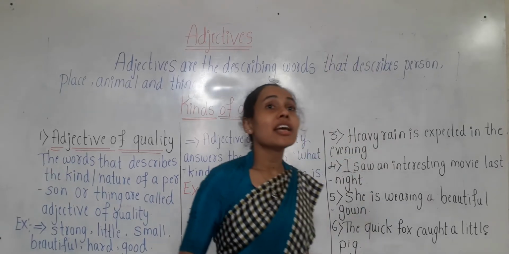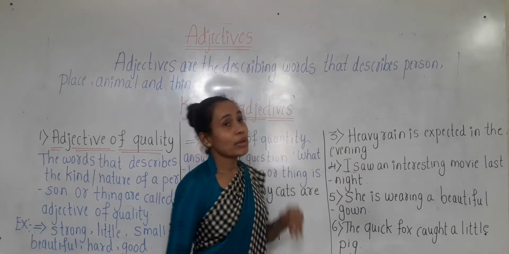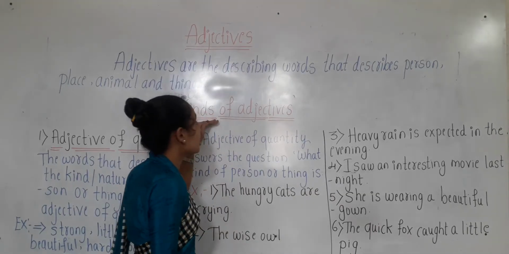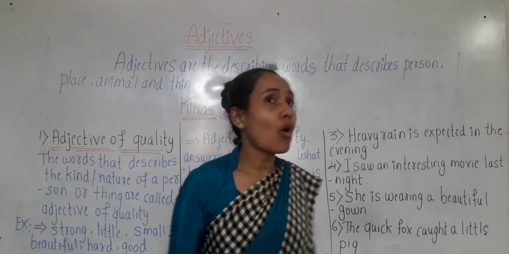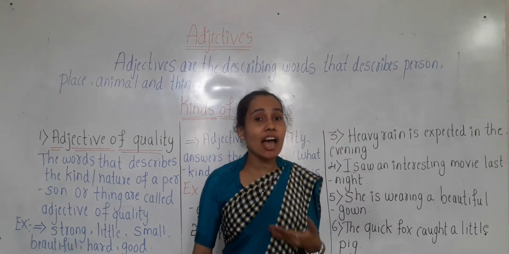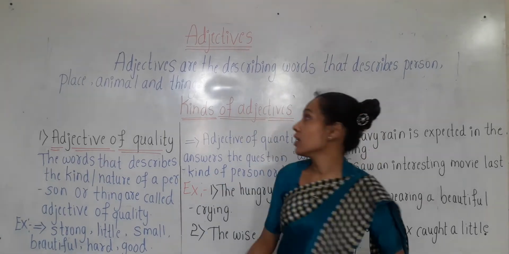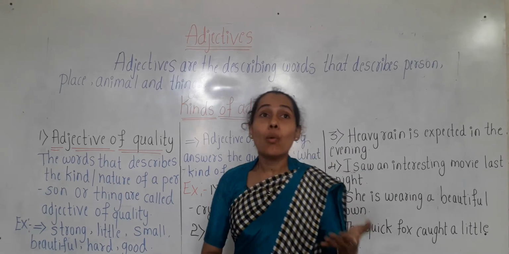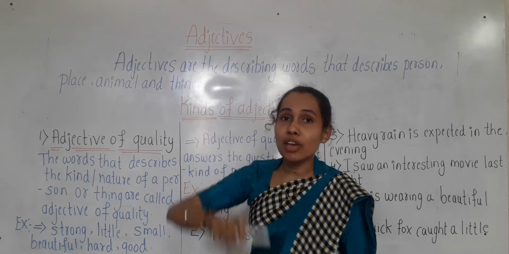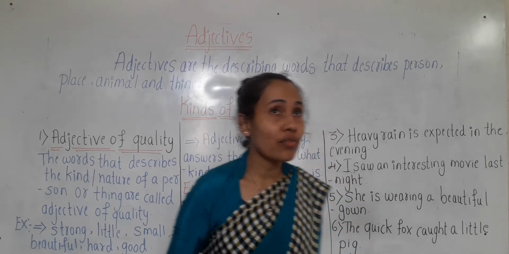Okay children. So what is our today's topic children? Our today's topic is kinds of adjectives. What we are going to learn in today's class children? In today's class we are going to learn adjective of quality. We are going to learn kinds of adjectives.